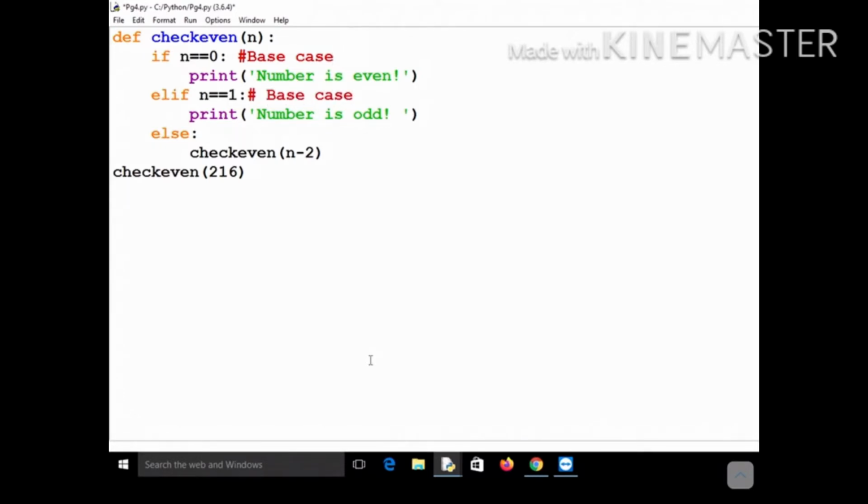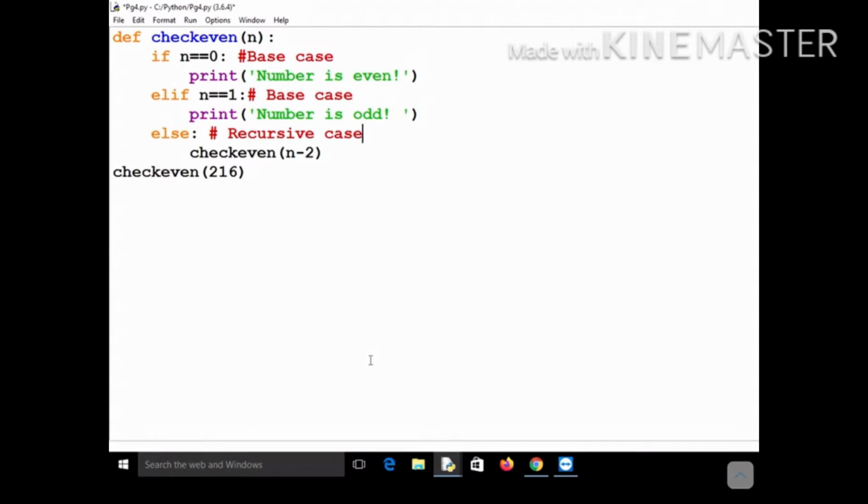They must be reachable, as I mentioned in the beginning; if the base cases are not reachable, then there is no meaning of a base case or termination condition. Now this is your recursive case, what you have mentioned in the else part. You can try other ways also, but I guess that is the shortest and most efficient way to check whether a number is even or odd.